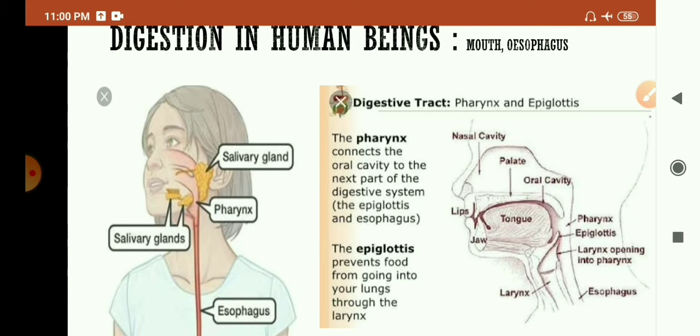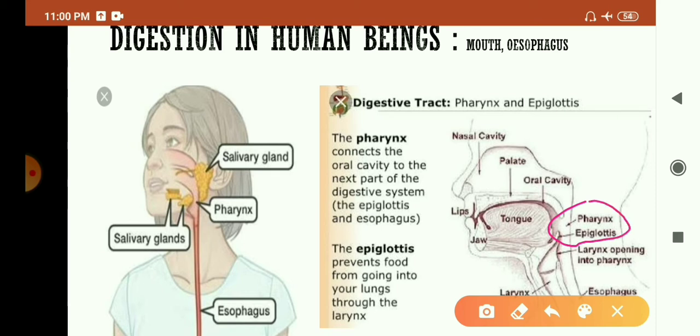The slightly digested food in the mouth is swallowed by the tongue into a common passage for both the respiratory and digestive tract, and that common passage is called the pharynx. So, this is the common passage, pharynx, and the epiglottis, a valve which is present there. The pharynx contracts to push food into the esophagus or food pipe. Esophagus is also called the food pipe. At this time, the valve called epiglottis covering the windpipe closes.